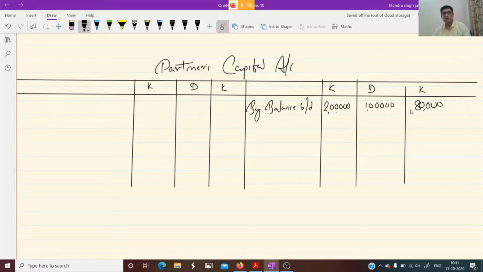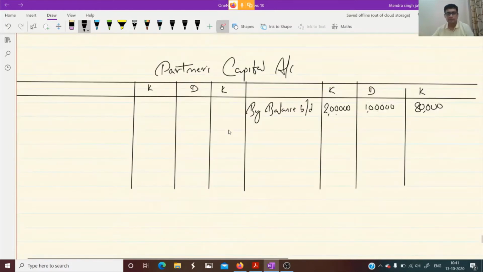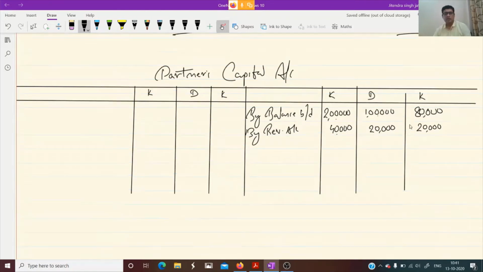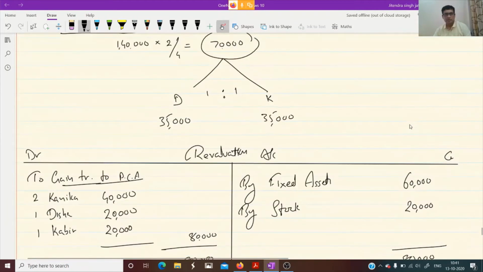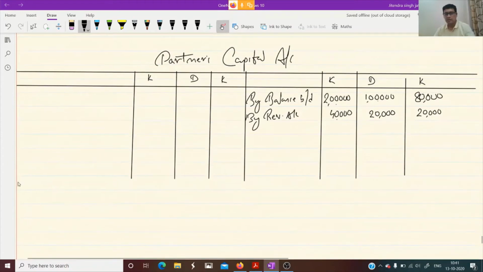Okay. Now let us see the profit. Profit is 40, 20, 20. By revaluation account, 40,000, 20,000 and 20,000 is transferred to them. And then the treatment of goodwill we have done. So Kanika will get 70,000, 35,000 from Disha and 35,000 from Kabir.